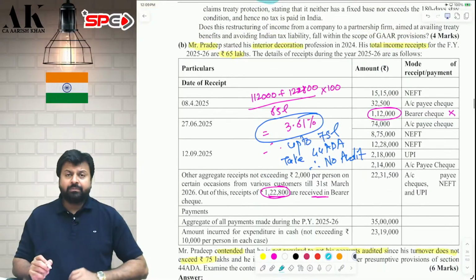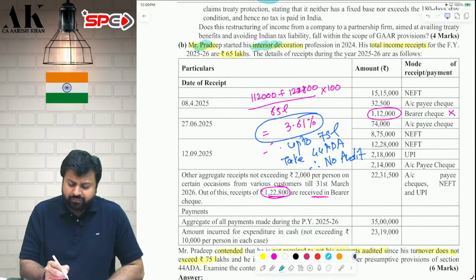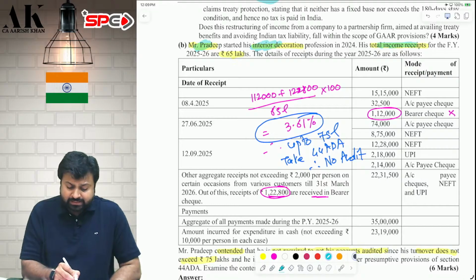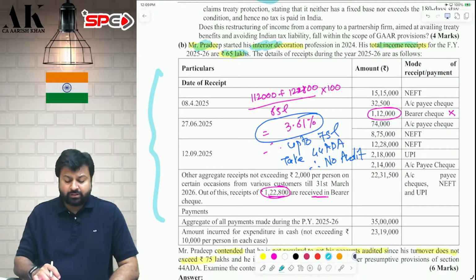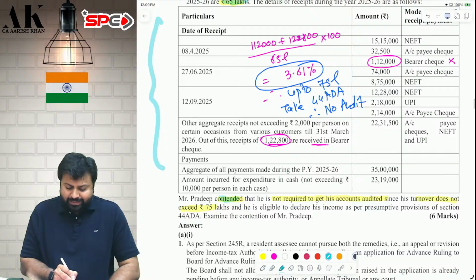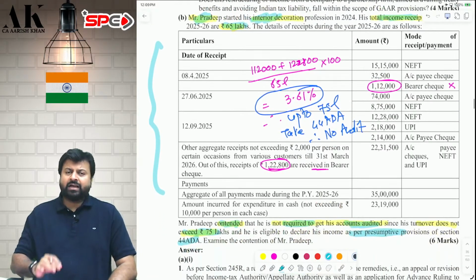Next question. Mr. Pradeep is an interior decorator. Beautiful question this is also. His total receipts are 65 lakhs and the breakup of the receipts is also given here. Now he is contending that he will not get the books of accounts audited because his turnover is not exceeding 75 lakhs. He is ready to declare his income under presumptive income 44ADA. Is he correct? The answer is yes, he is correct.